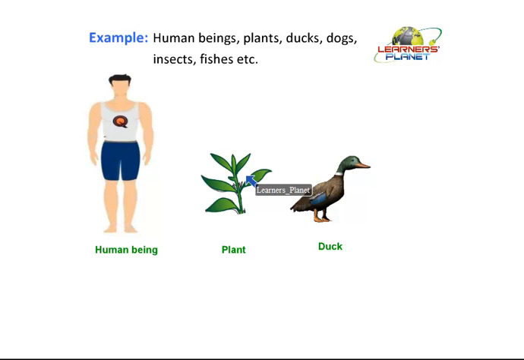Now, there are several multicellular organisms which do not show this specialization. That means they do not form tissues or organs and so on. If tissues are not formed, then definitely organs cannot be formed. The basic initial unit is the cell. After cells, they form tissues.